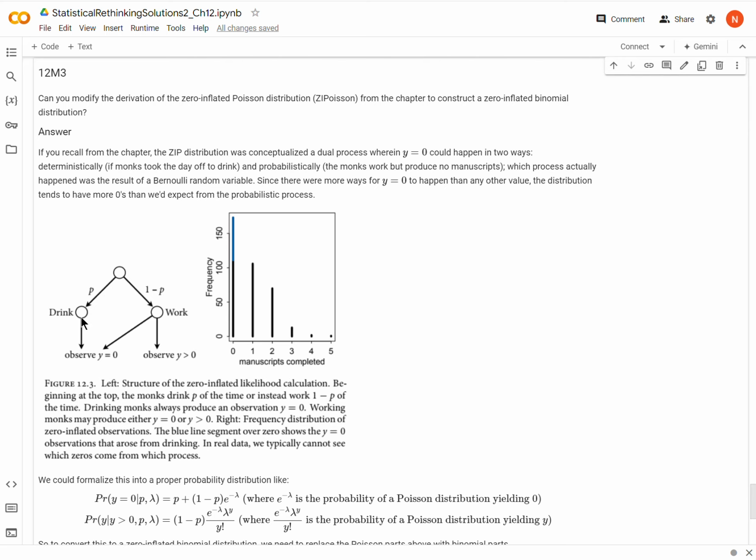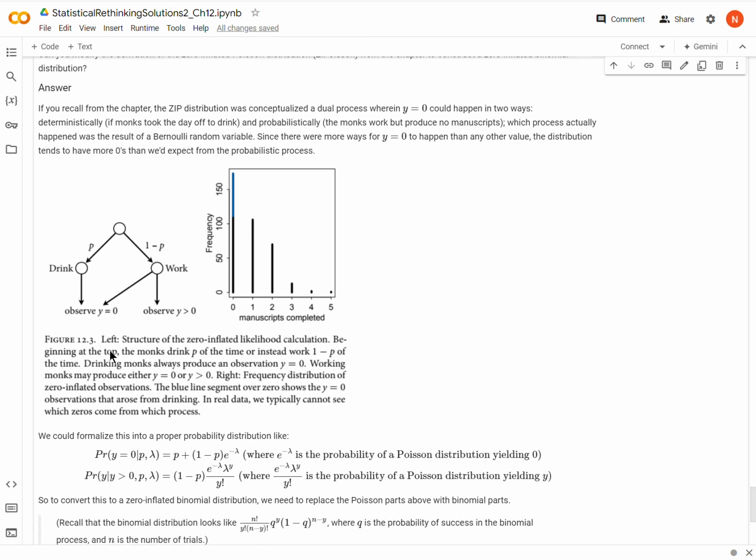This is conceptualized very well in figure 12.3 from the book, where we have the two types of days, work or drink, distributed as a Bernoulli random variable, where the probability of drinking is p and of not drinking, and therefore working, is 1 minus p. From each of those, we go on to the respective probability distributions. Coming out of work, it's a Poisson distribution that may give 0 or not 0. For drinking, it's not even a distribution; it's deterministically 0 manuscripts.